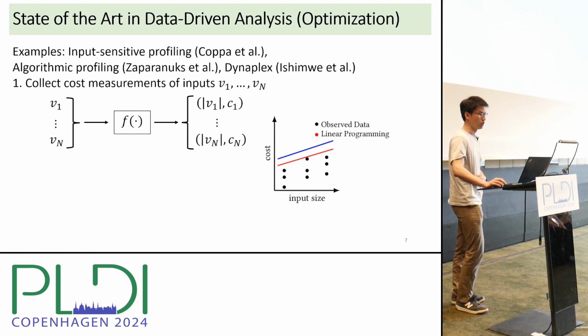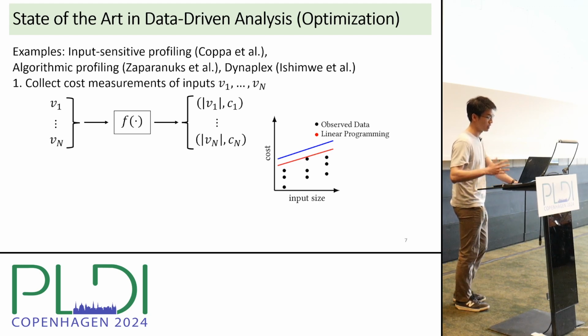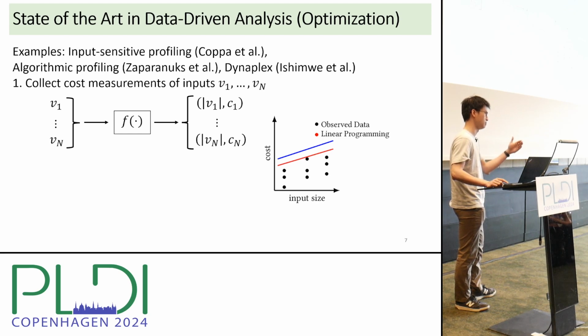Next, I will describe the optimization-based data-driven analysis, which is the dominant approach in the existing literature of data-driven analysis. Examples of prior works that use optimization include input-sensitive profiling by Kopa and his colleagues, algorithmic profiling by Zabranux and his colleagues, and Danaplex by Ishimwe and his colleagues. So here's the workflow. In the first step for data collection, we prepare a set of concrete inputs, v1 up to vn, and then execute a program f on these inputs to record the input sizes and costs, c1 up to cn. We then aggregate these pairs of input sizes and costs into a dataset.